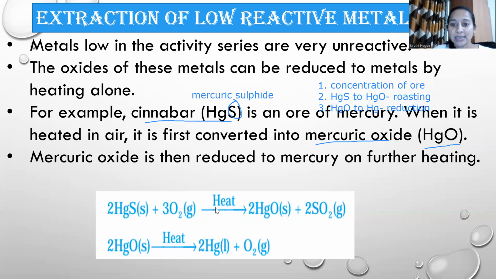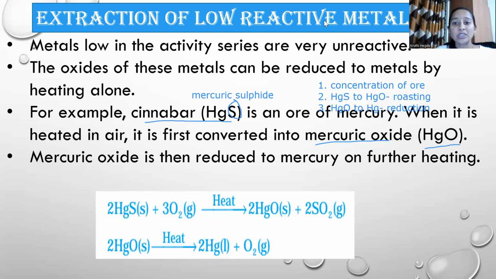In the second step, HgO to Hg reduction is done just by heating. Just by heating HgO, we get Hg in liquid form and O2 gas is released. Hg is in liquid form because mercury is the only liquid metal. Okay, children, let's move further.